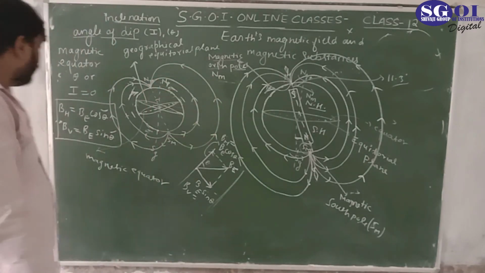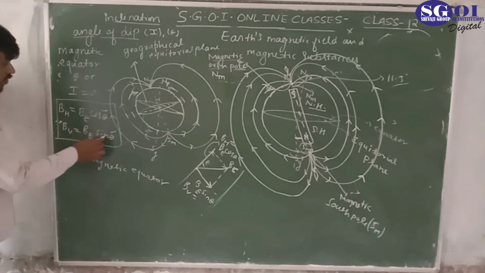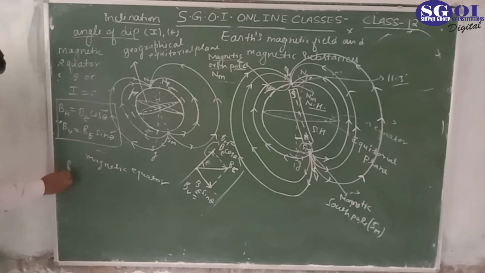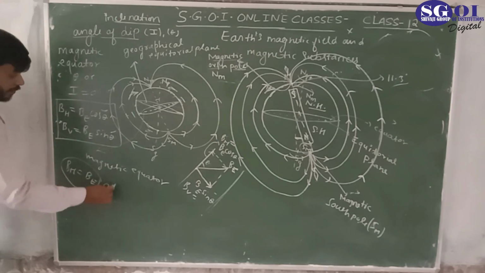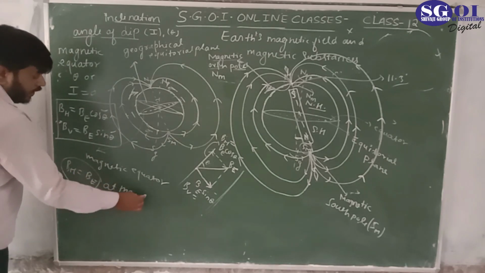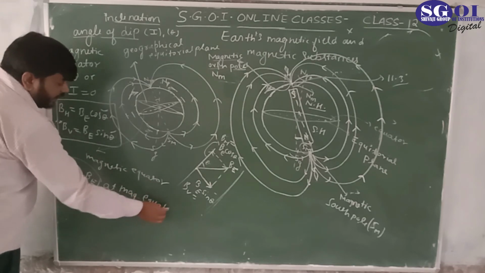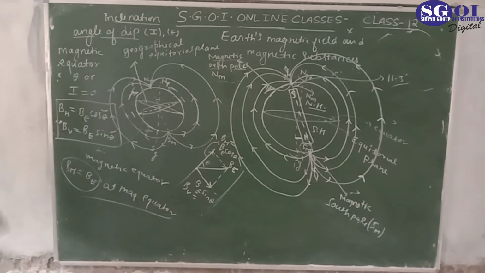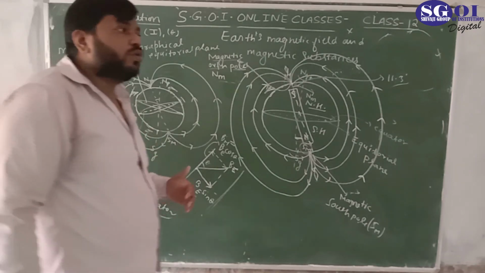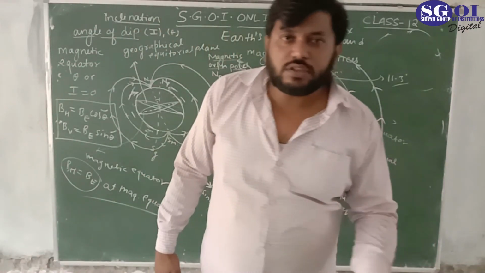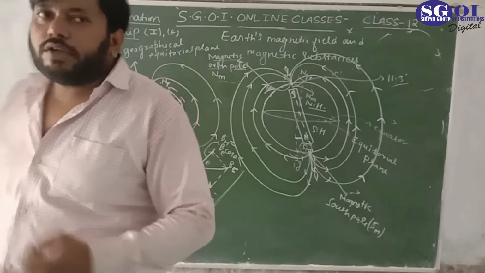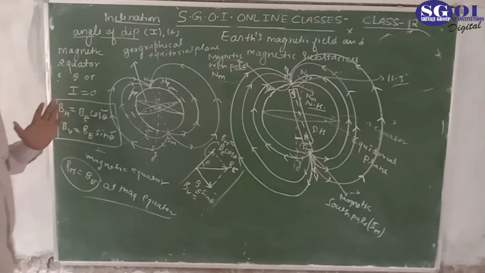If theta is 0, the vertical term becomes 0, because sin 0 is 0. So BH equals B. At the magnetic equator, there is only a horizontal component, which is equal to the resulting magnetic field. At the equator, there is no vertical component.